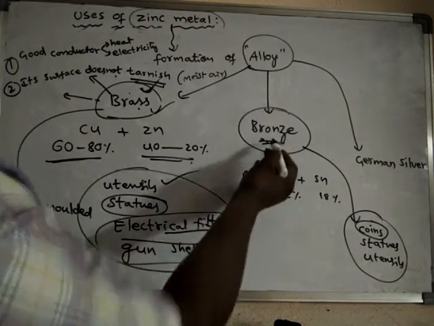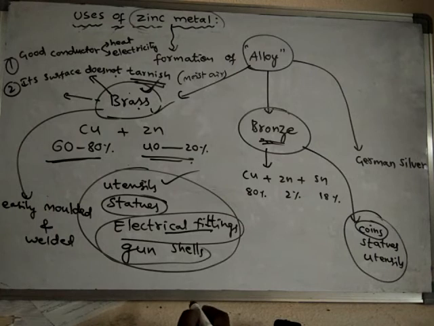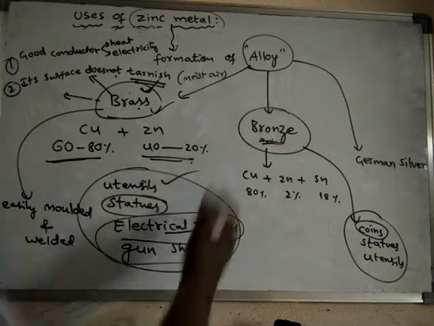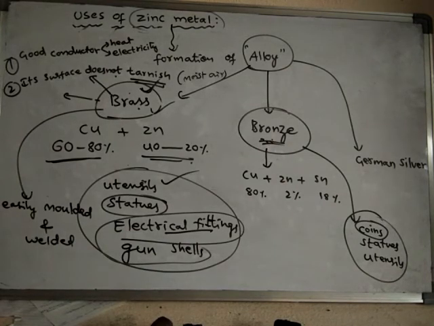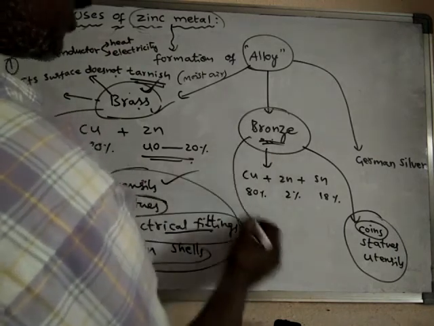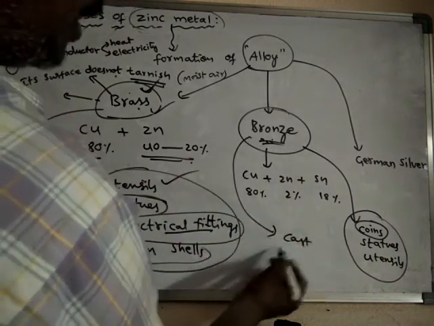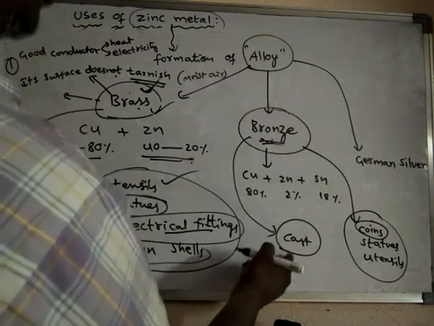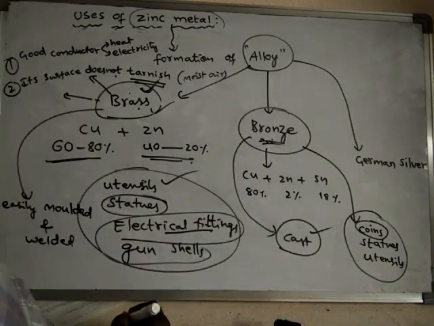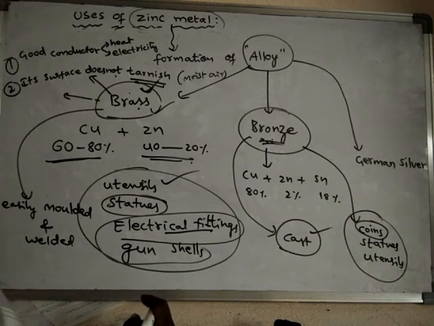And we can polish this bronze easily. We can polish it highly, and it is a very hard metal. It does not tarnish with moist air, and it can also be easily cast. We can use this bronze metal for casting purposes, that is, in making molds.